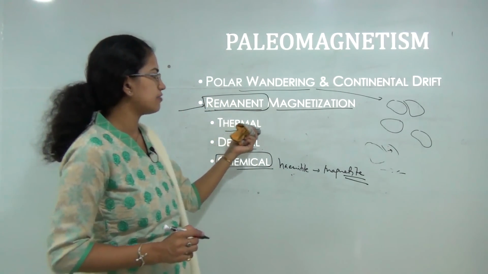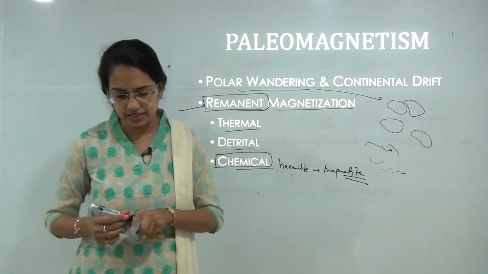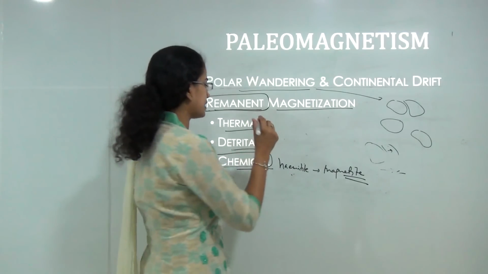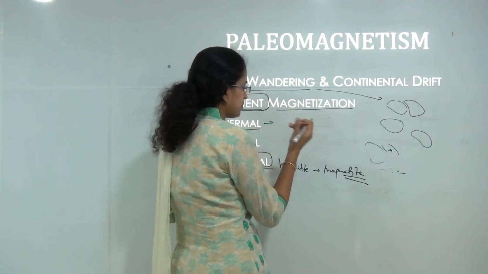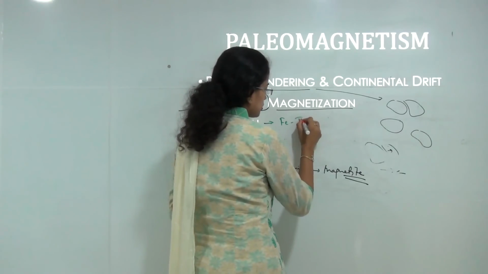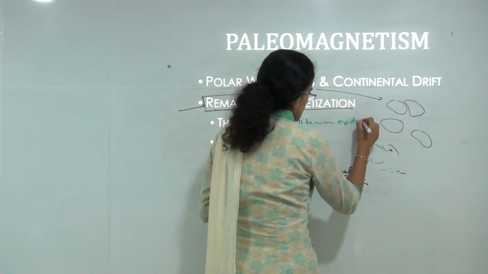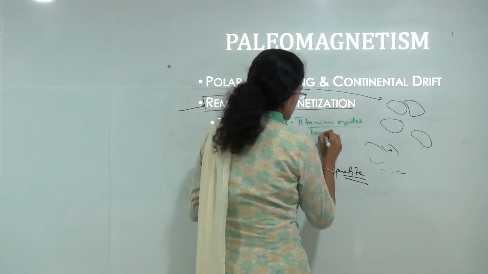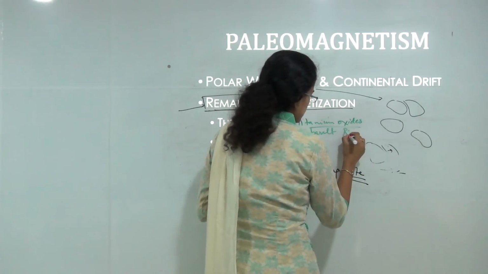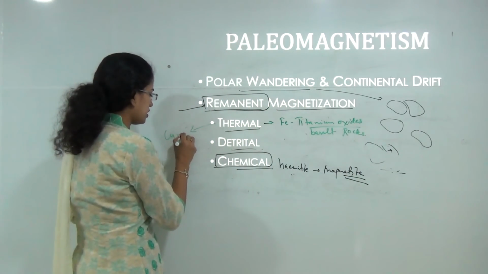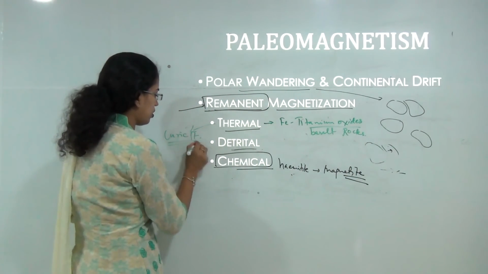And finally you have the thermal remnant magnetization that explains the iron titanium oxides present in the basalt or the igneous rocks. And also you have the Curie point that varies for each material or each rock.